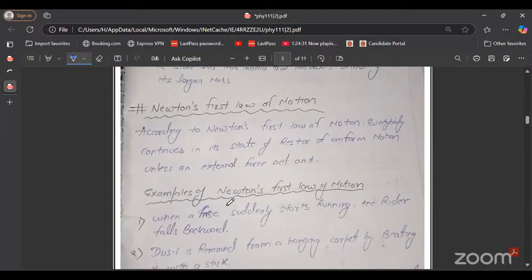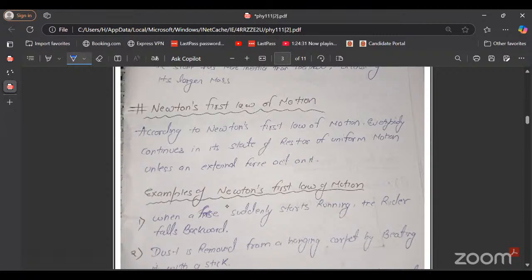Now comes Newton's first law of motion. According to Newton's first law of motion, every body continues in its state of rest or of uniform motion unless an external force acts on it. Okay, simply you can say that if a body is at rest, it will remain at rest, and if a body is in motion, it will remain in motion. So that was Newton's first law of motion.